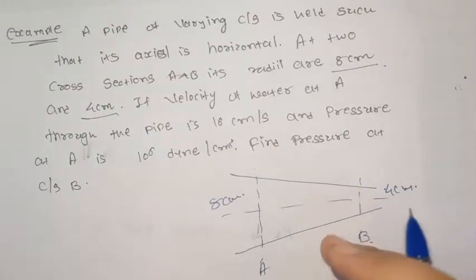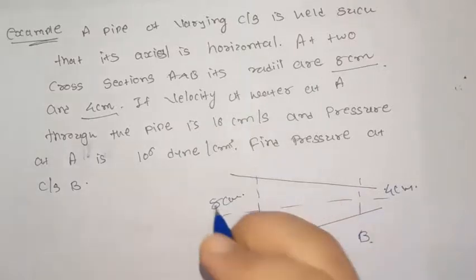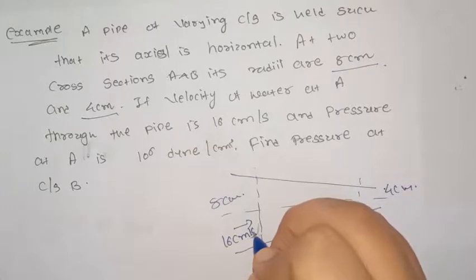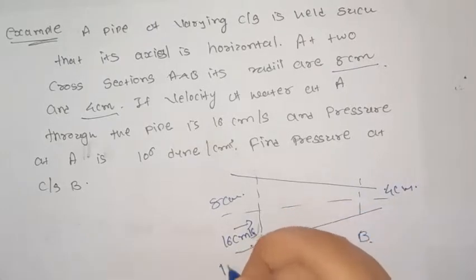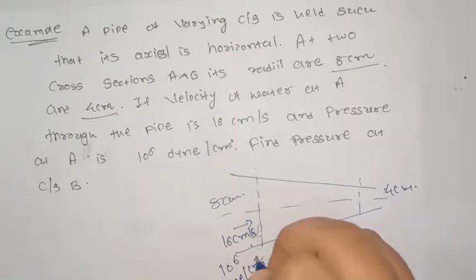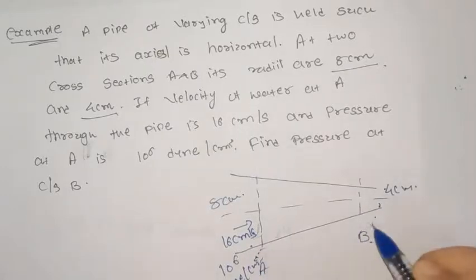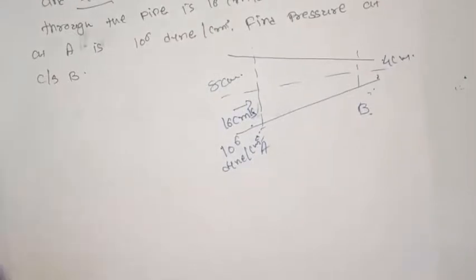Velocity of water at A through the pipe is 16 cm per second and pressure at A is 10 power 6 dyne per centimeter square. We want to find the pressure at point B. Here the height difference between A and B is negligible, so we can use Bernoulli's equation.